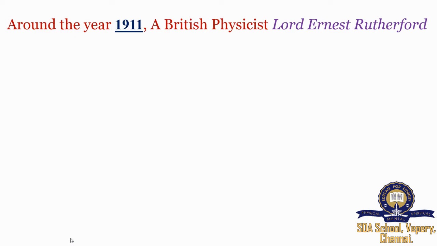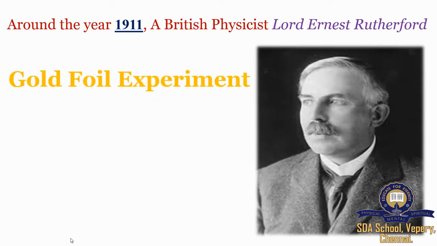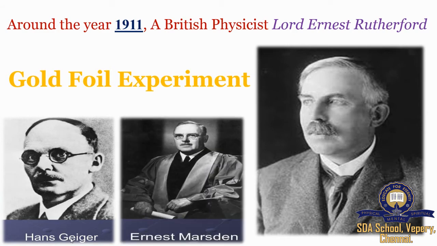Around the year 1911, a British scientist, Lord Ernest Rutherford, carried out the famous gold foil experiment. He did this to understand the structure of an atom. This experiment was carried out by Rutherford along with Hans Geiger and Ernest Marsden. The experiment was a breakthrough in the field of chemistry which helped him understand the structure of the atom in a more accurate manner.